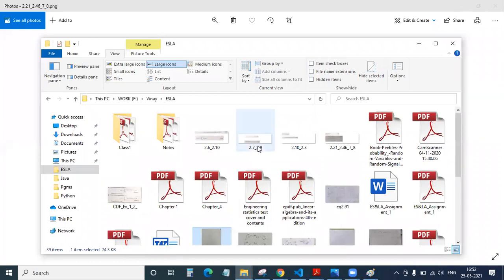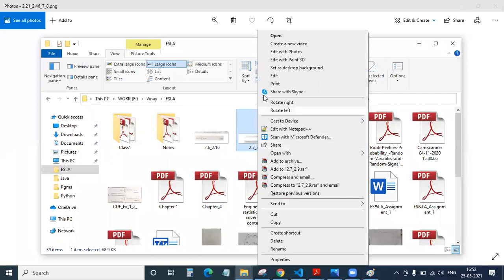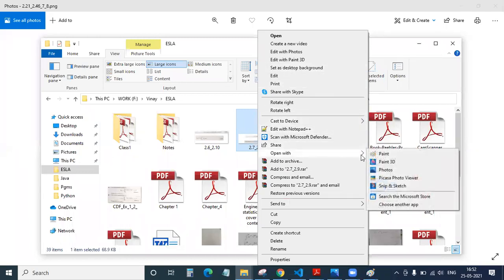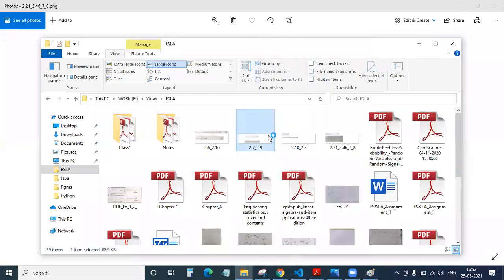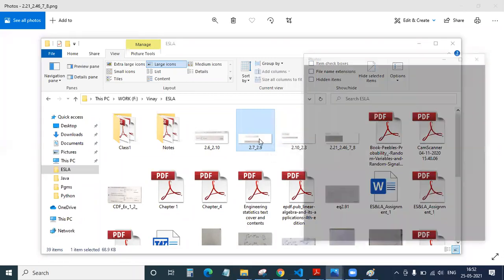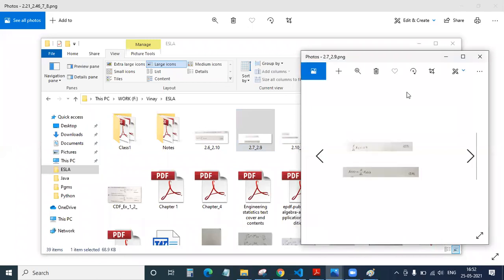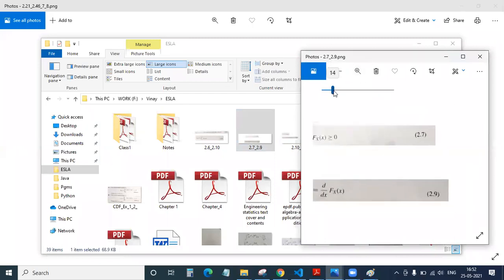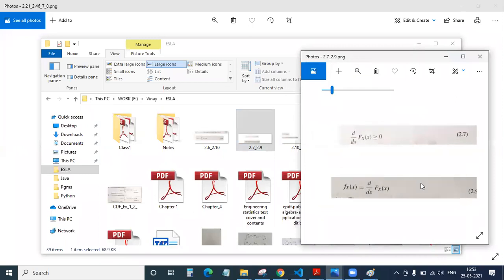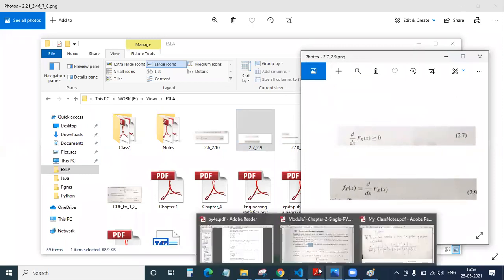So we want 2.7 and 2.9. Yeah, they are here. If you have them, it would be nice. Our time would have been saved anyway. Yeah, so this is your 2.7 and 2.9.